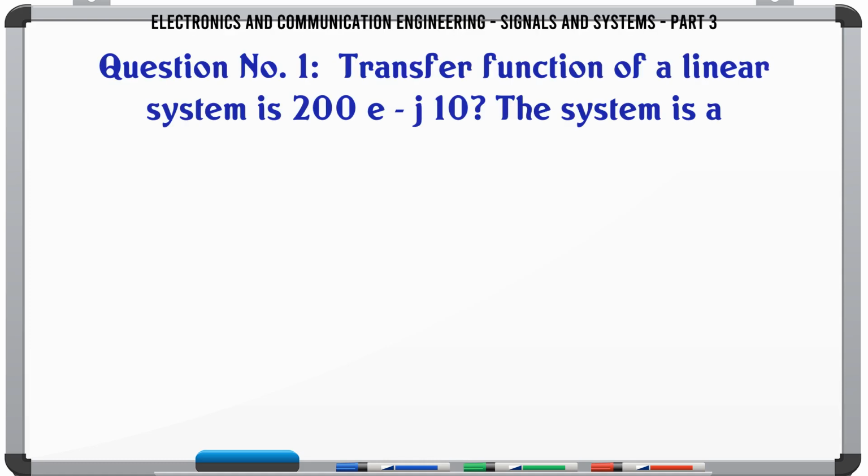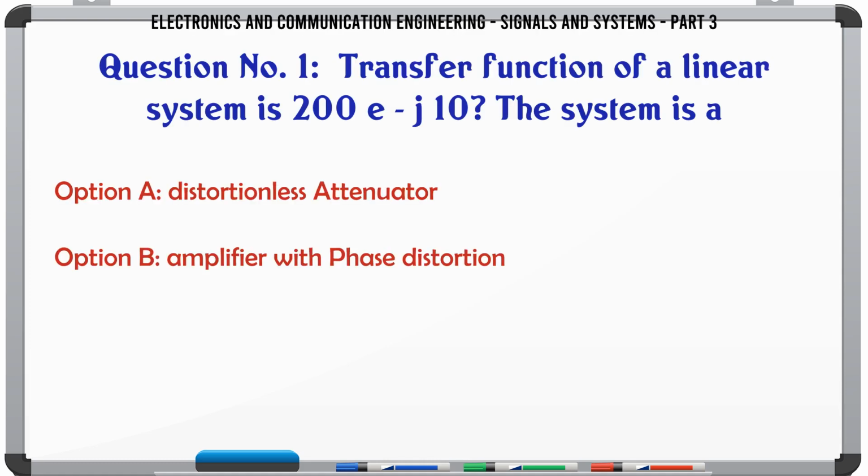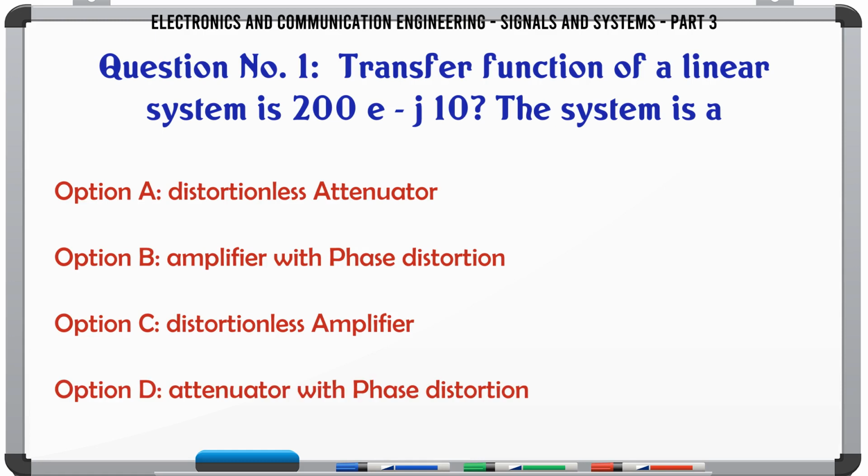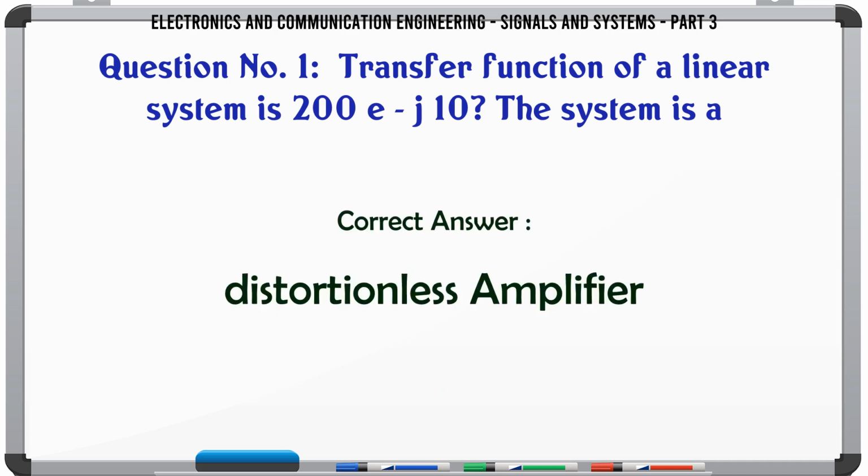Transfer function of a linear system is 200 e^(j10). The system is: A, distortionless attenuator; B, amplifier with phase distortion; C, distortionless amplifier; D, attenuator with phase distortion. The correct answer is distortionless amplifier.